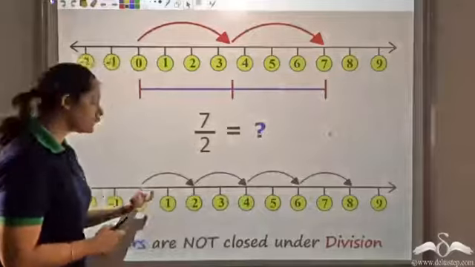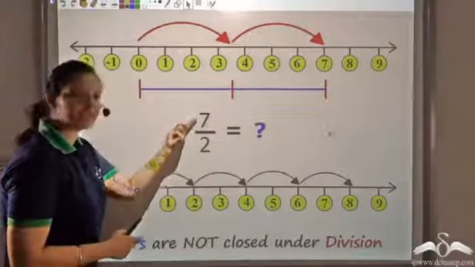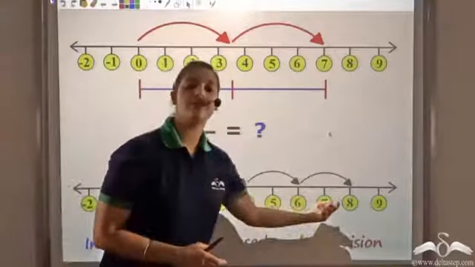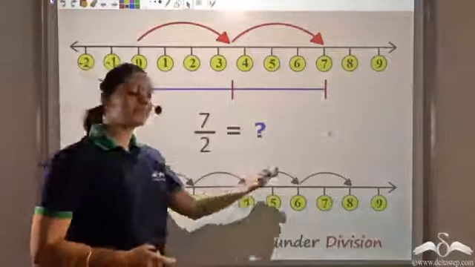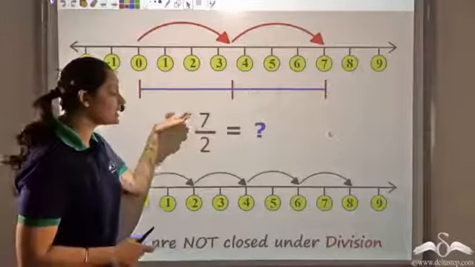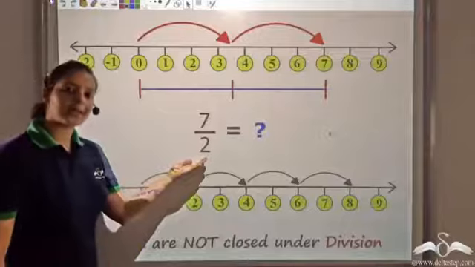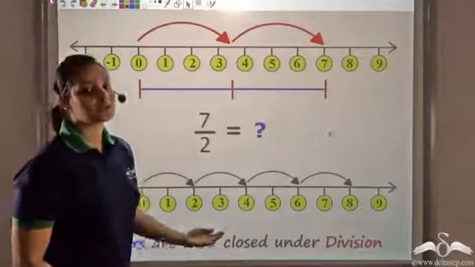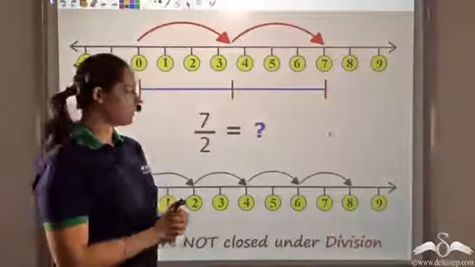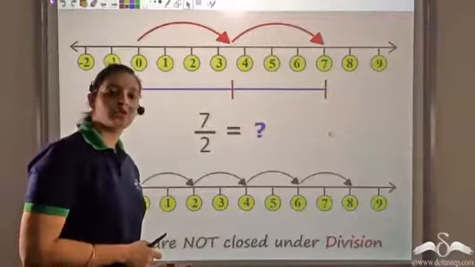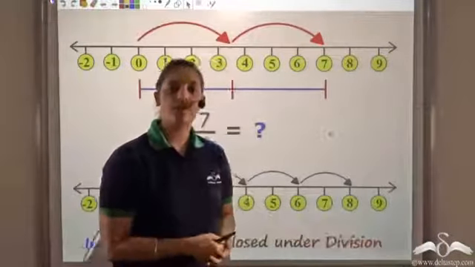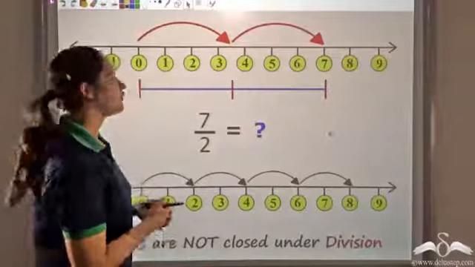Also, if I see the number of 2's that fit into 7, the 2's do not perfectly fit into 7. They do not evenly fit into 7, and hence there was no integer that could represent 7 divided by 2. So I can say that integers are not closed under division. Now mathematicians wanted a way out. They wanted something that could close this operation of division. So ancient people came up with the concept of fractions.